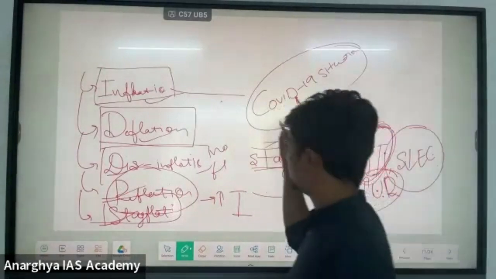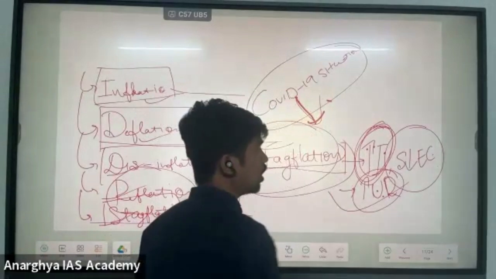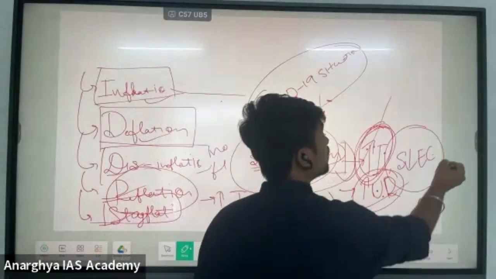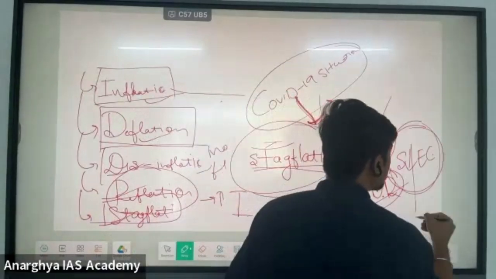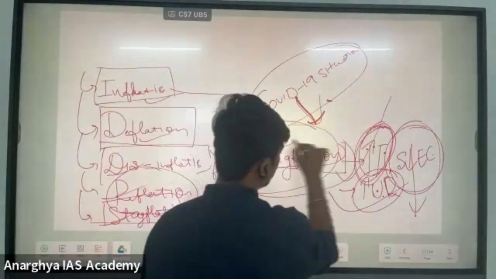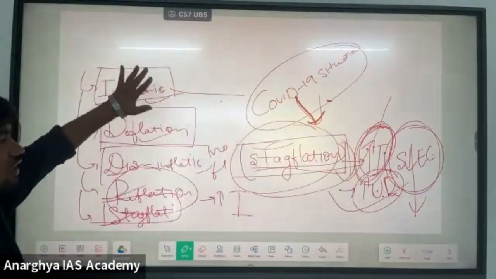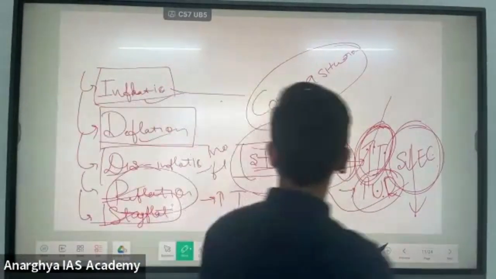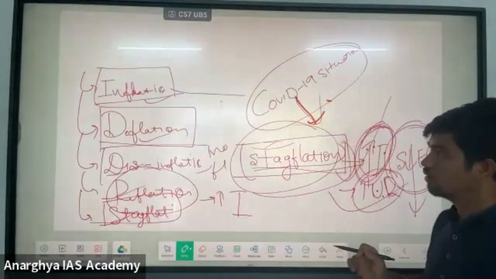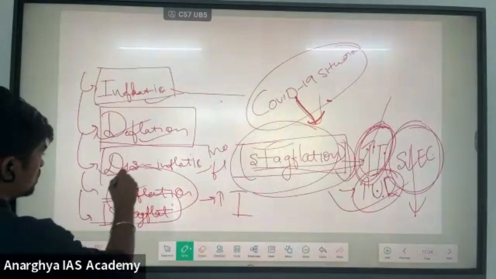So stagflation is basically a situation where a high unemployment rate is there and high inflation is there, but overall the country's economic growth is very slow. And this is the stagflation situation. Please try to have a thorough understanding of each and every concept. Please don't just memorize things, okay? Because if you do, you will be confused between deflation and disinflation.